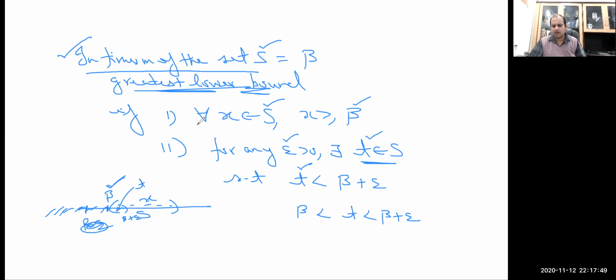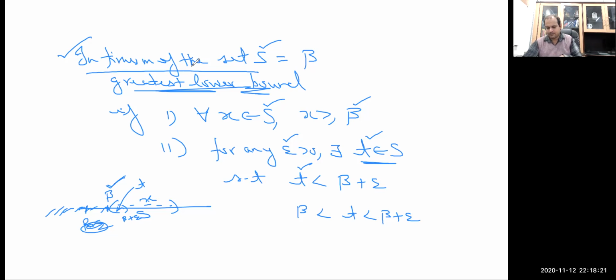Why am I recalling this? Because I will use all of this in the proof. So after recalling this, the proof seems to be easy. Another definition I would like to recall is the definition of limit point and the statement of the nested interval lemma, the nested interval property. Using this, we will do the proof of the Bolzano-Weierstrass theorem.